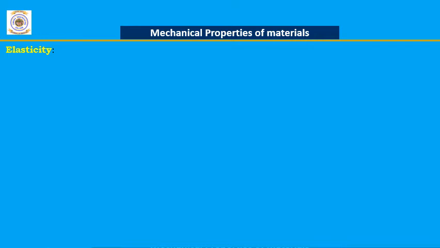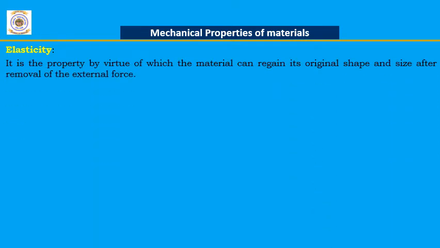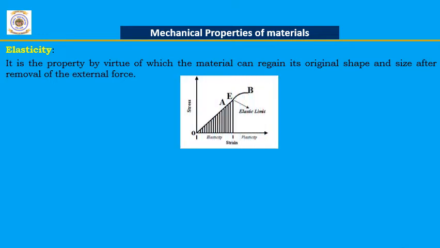First one, elasticity. Elasticity is one of the important mechanical properties of the material, by virtue of which the material will regain its original shape and size after removal of the external force. In order to explain this elasticity, let us consider a simple stress and strain diagram.